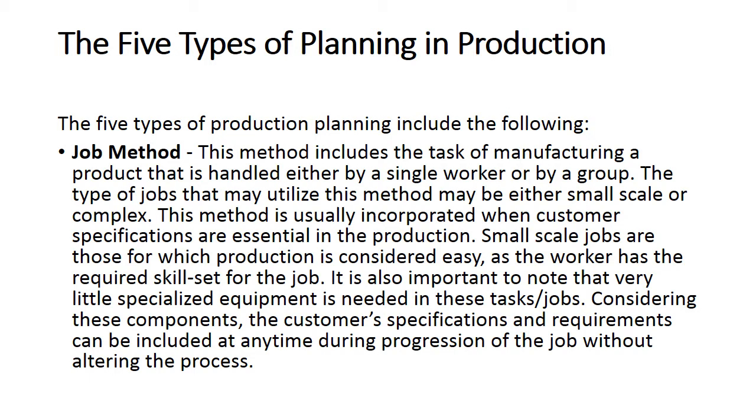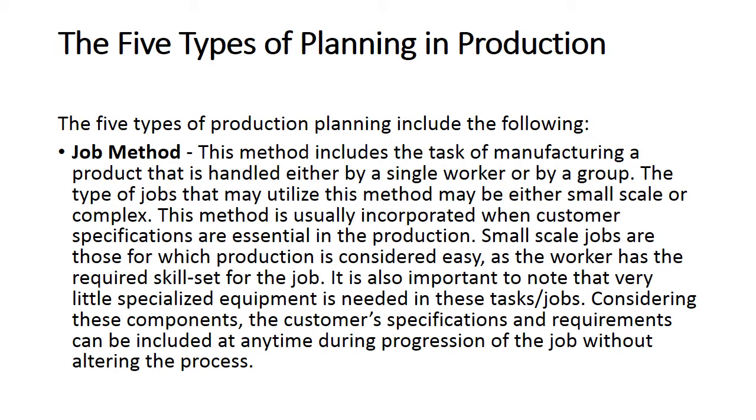The job method is for a small batch of production and it is done by a single worker, or a group of workers only. To produce that particular product, we need skilled employees in our organization.